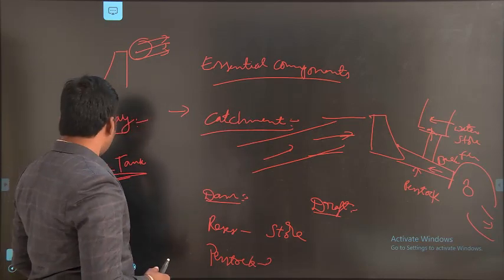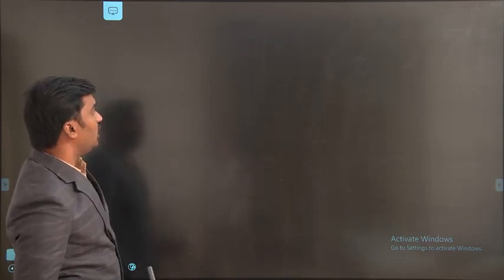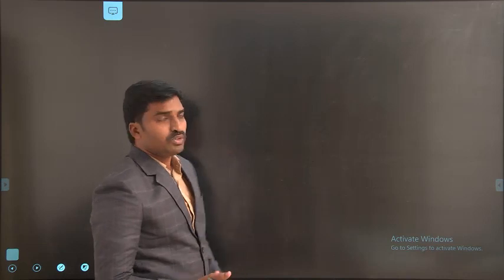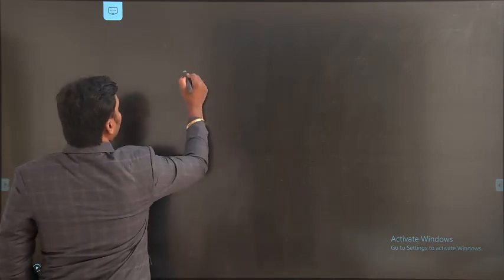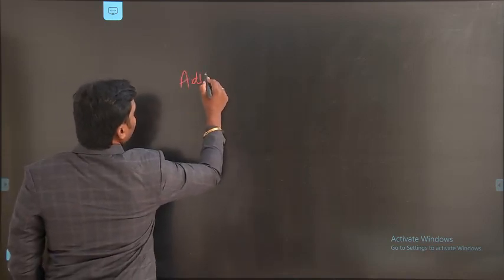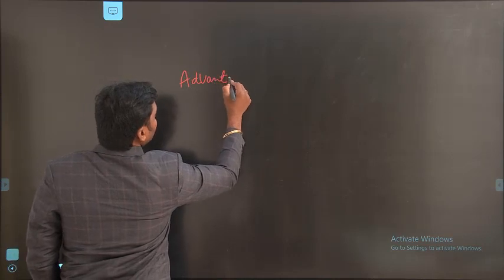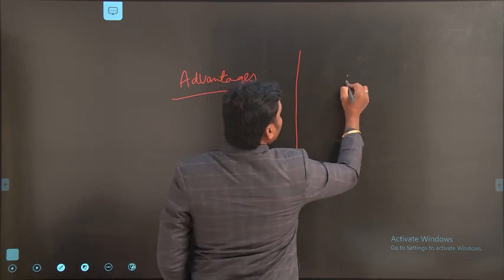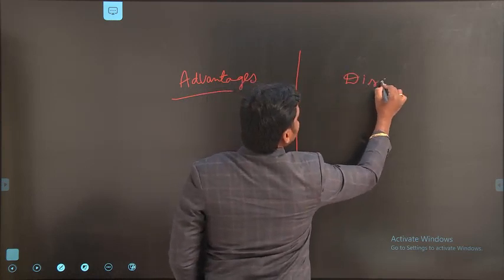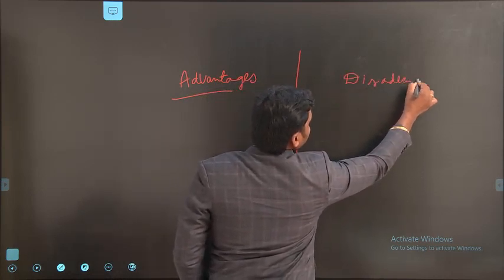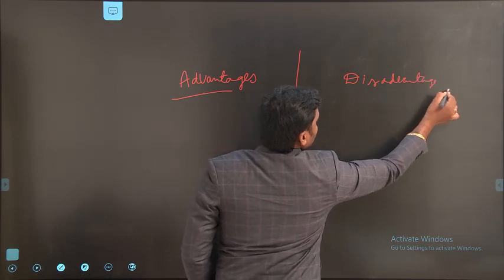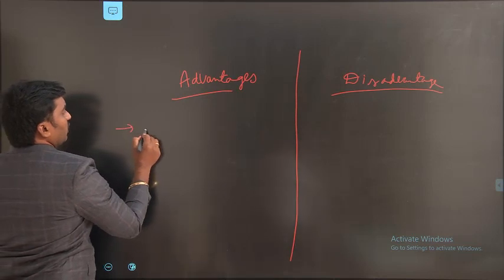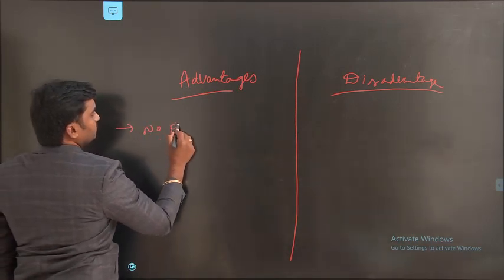Okay. And here we would like to discuss advantages and disadvantages also. So what are the advantages of a hydroelectric power plant and what are the disadvantages? Advantages and disadvantages. So the first advantage of a power plant is that no fuel is required here.